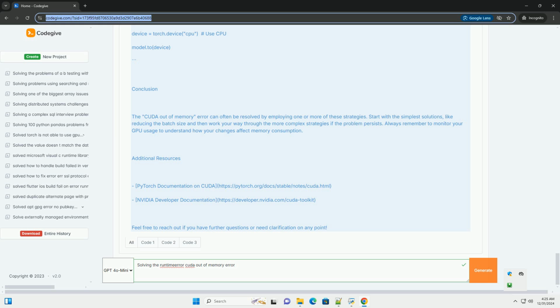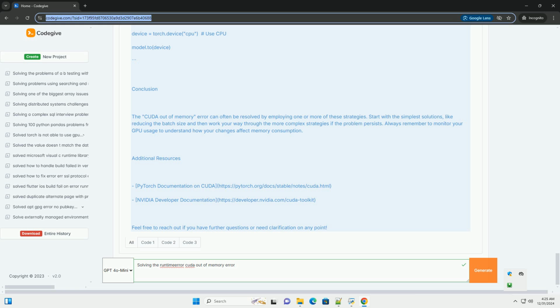7. Check for memory leaks. Make sure you are not inadvertently holding references to tensors that are no longer needed. This can often happen in loops. Use del to remove variables that are no longer needed. Python: after training on a batch, del data, labels, outputs, loss # free up memory. torch.cuda.empty_cache() # clear cache.